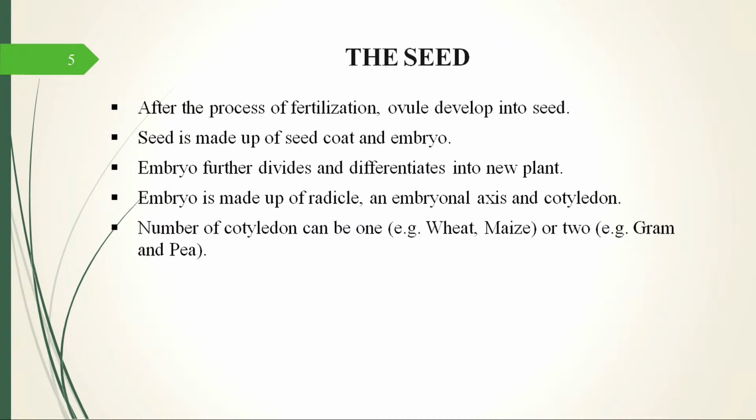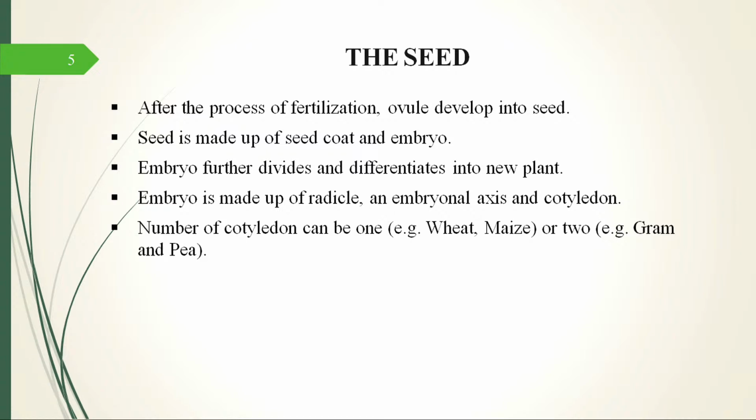Now another important component of a fruit is a seed. Actually seed is the propagule which gives rise to the next generation. We germinate seeds, we sow seeds, and that seed becomes a new plant of the next generation. So having a viable, healthy seed is very important from the generation point of view of plants. Now after the process of fertilization, the ovule proper develops into a seed, and the seed is made up of seed coat and an embryo proper. Embryo proper evolves from the development of the zygote.